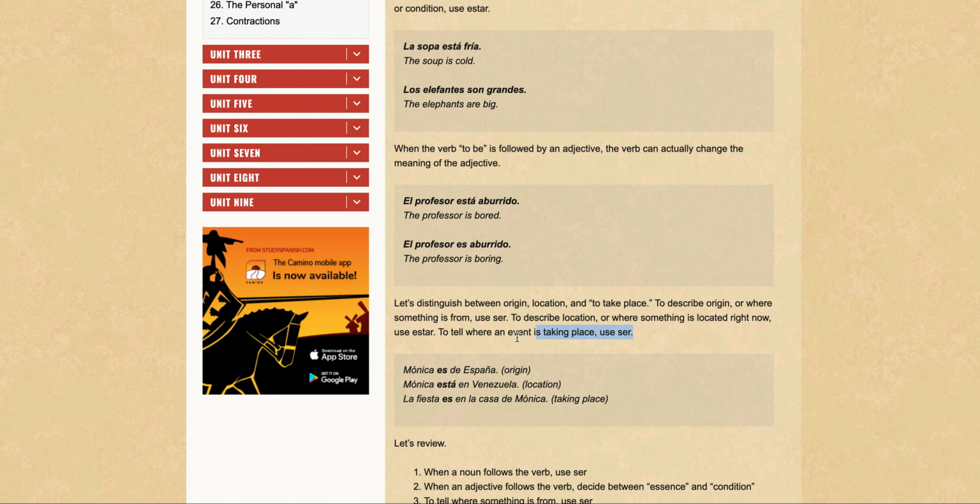So this one we know from the last section, and there was an exception in terms of describing when an event is taking place, or where an event is taking place. Anything to do with that, we use ser. So we know this. Let's look at it again. To describe origin or where something is from, use ser.